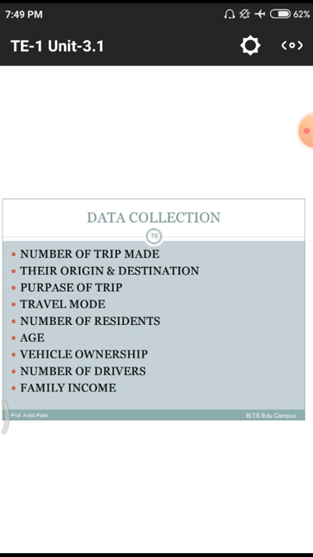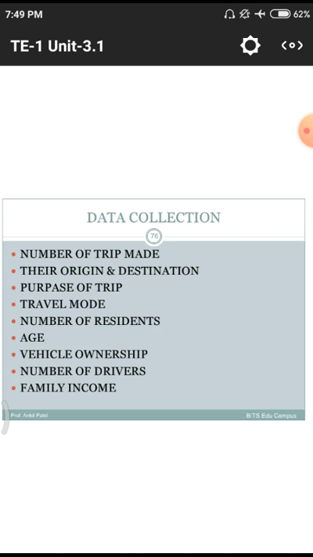Next one is the travel mode. What vehicles do you use for a particular pilgrimage? What vehicle have you used for a particular industrial trip? What vehicle do they use for school purpose and commercial purpose? Likewise, different modes of transportation, with different modes of vehicles used. All those things they have to express to the particular surveyors.